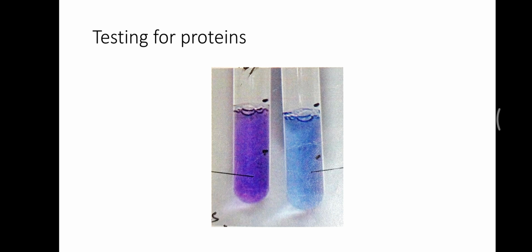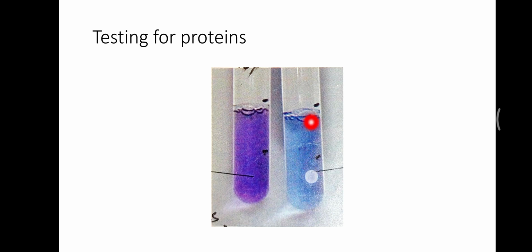So we can make biuret solution by adding sodium hydroxide solution to a small amount of copper sulfate solution.